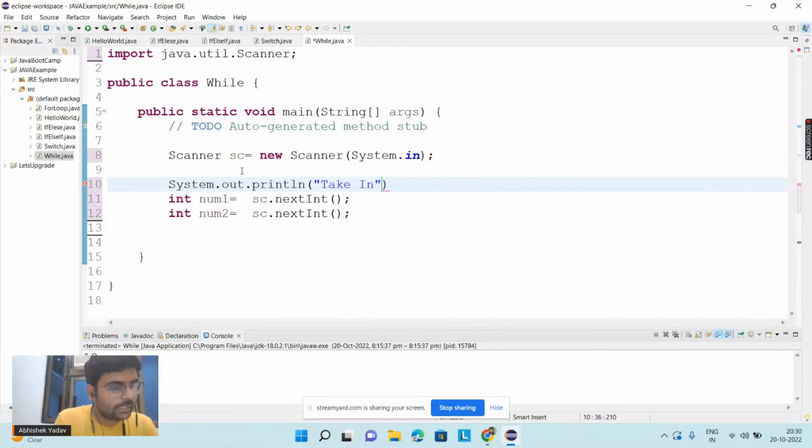So here sc is a class variable. No, guys, sc is not a class variable. It is an object. It is the name of the object.